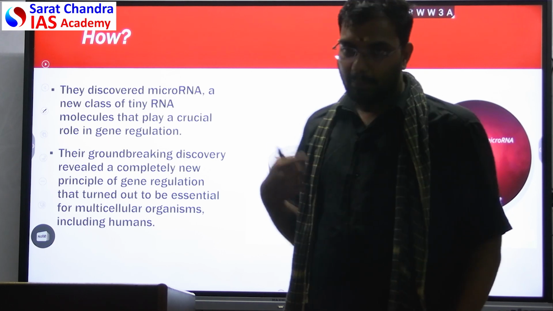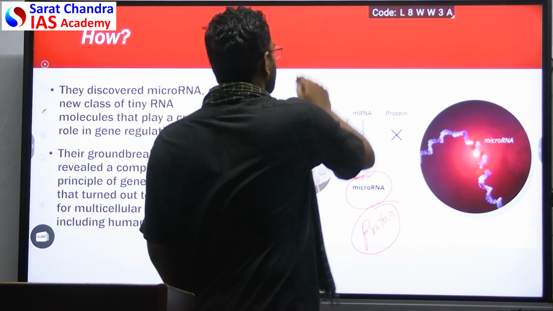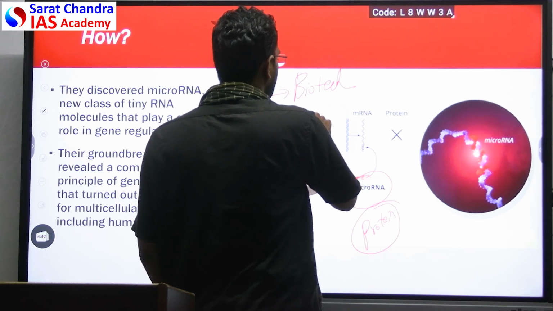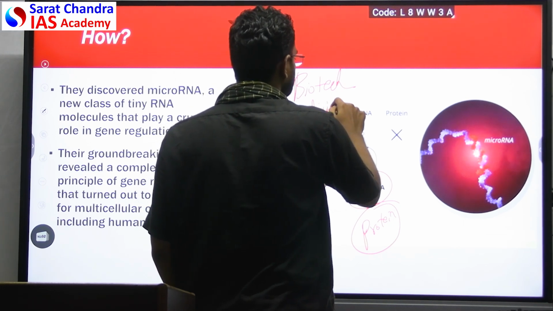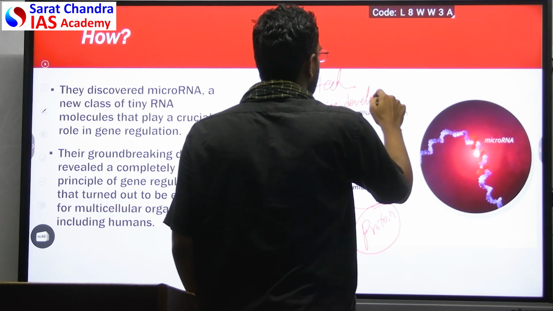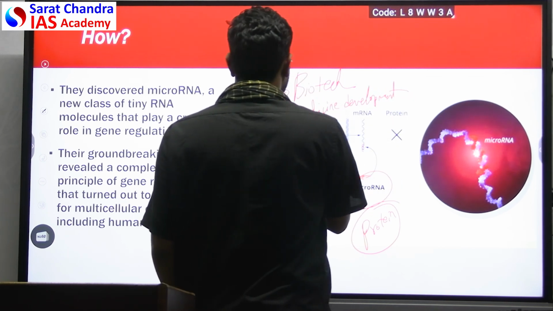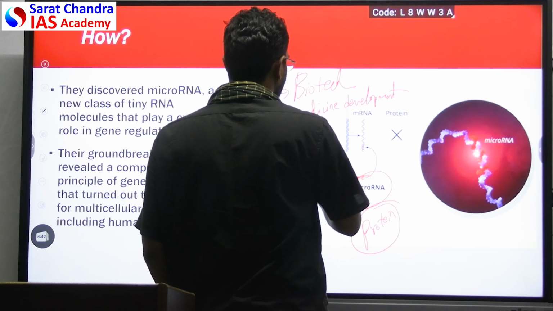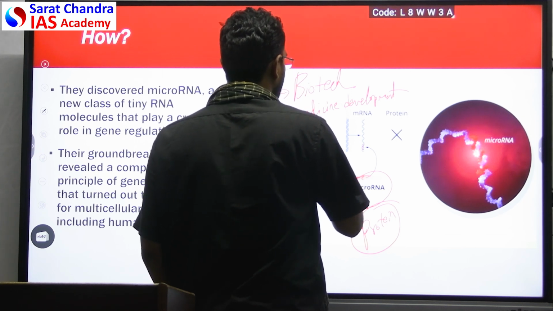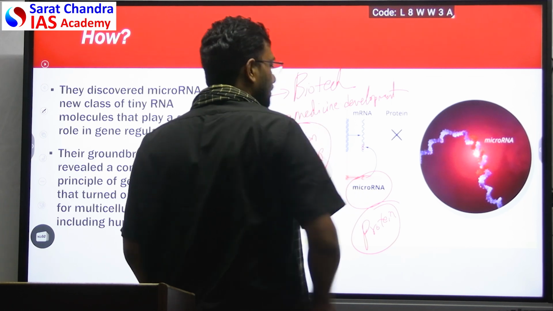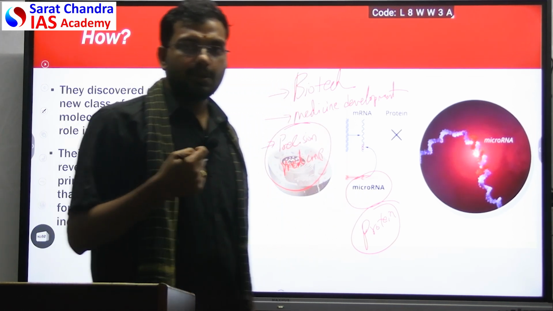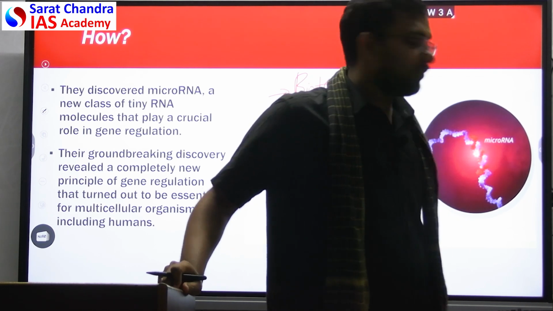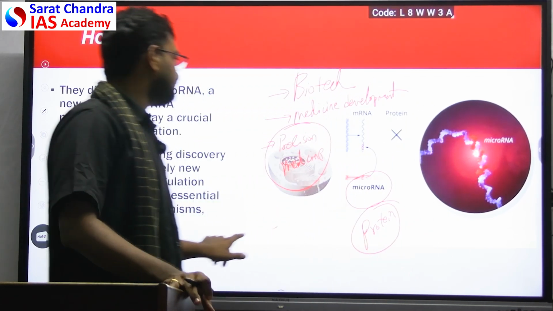This will help in biotechnology research, in medicine development, and in the development of precision medicine. Precision medicine is medicine which is customized for a single person. Based on my own DNA, since each person has a separate DNA, we will try to synthesize a medicine suitable for that person alone.